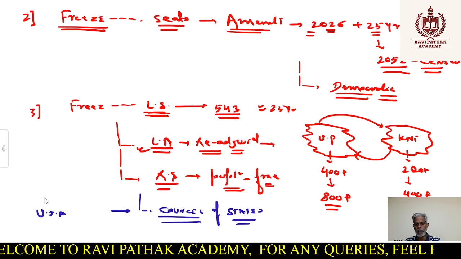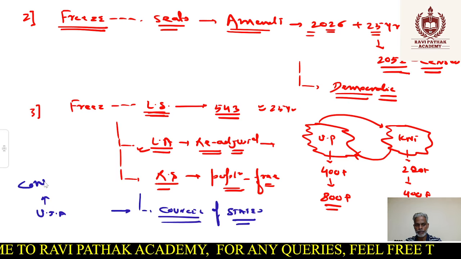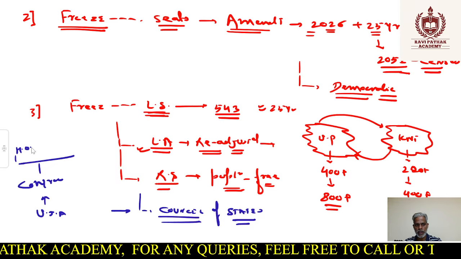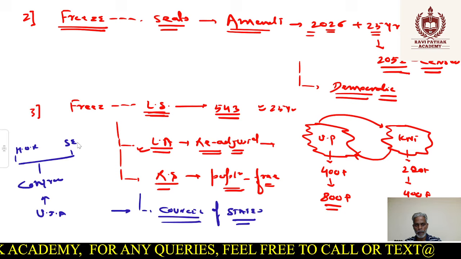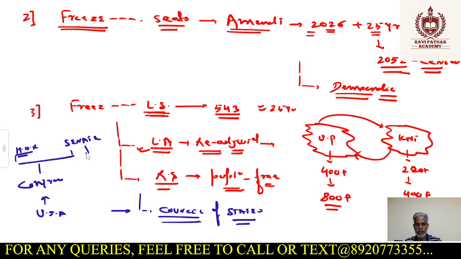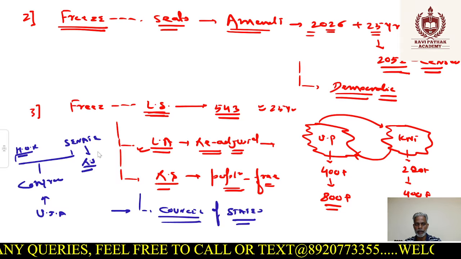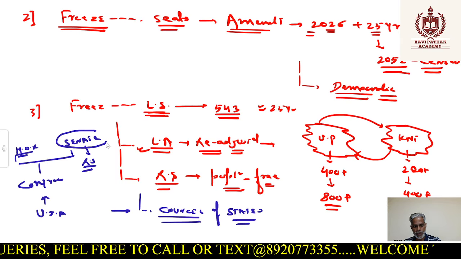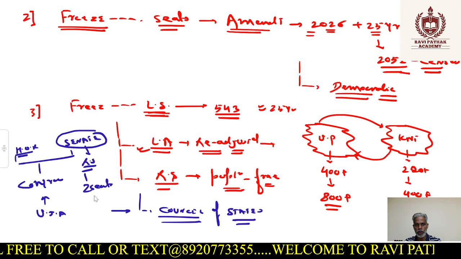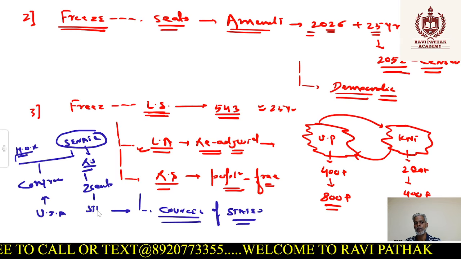Now in the US, what do we have? Congress, right? And when we talk about Congress, basically it's the House of Representatives and the Senate. The House of Representatives is like our Lok Sabha, but the Senate is like our Rajya Sabha. And how have they maintained it? In the Senate, they have 2 seats for all the states, irrespective of their population. So 51 states are there in the USA, and every state has 2 seats. We can do the same.